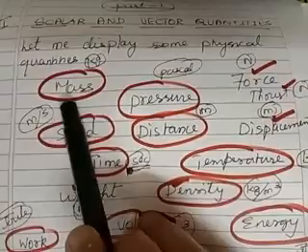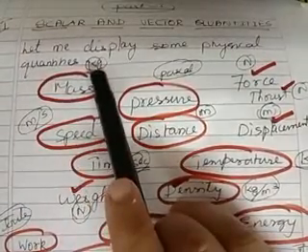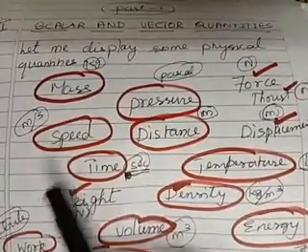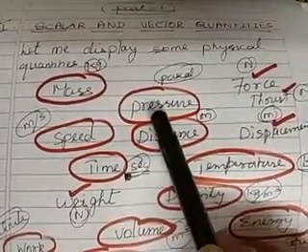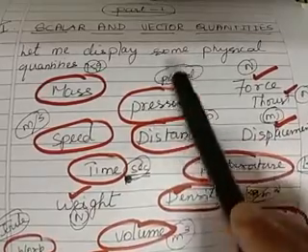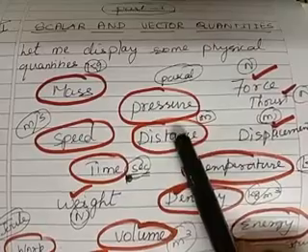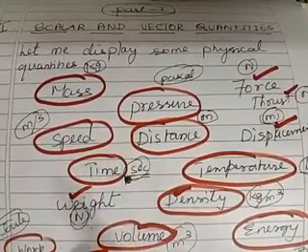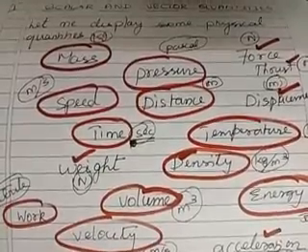First one is mass, and the SI unit of mass is kg. The next one is speed, you are aware, meter per second. Pressure, you just finished that chapter, is measured by Pascal. Distance, meter. Time, second. Work, you have already learned, joule.